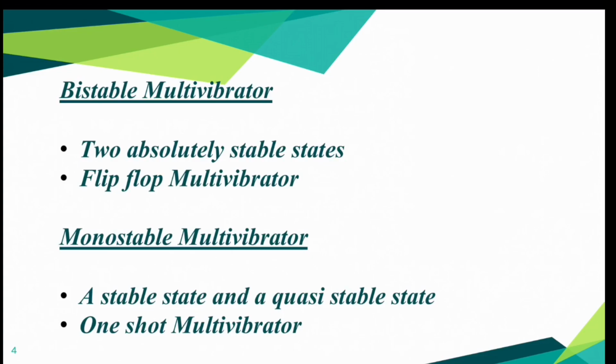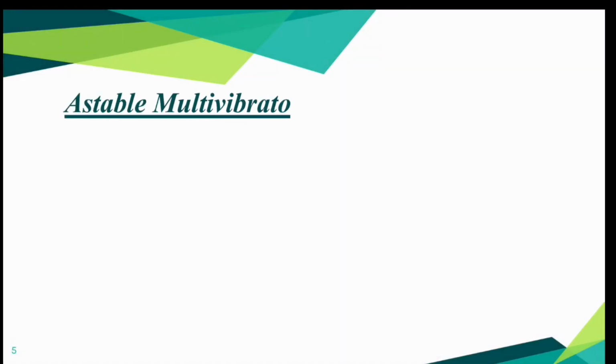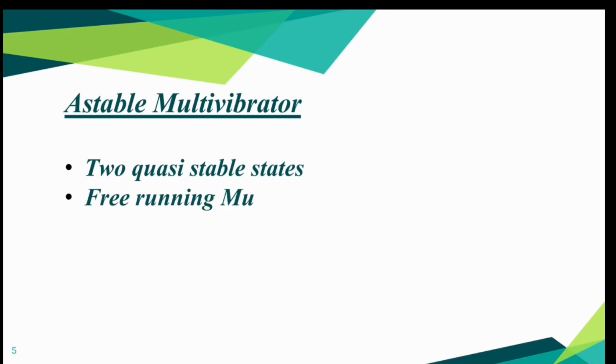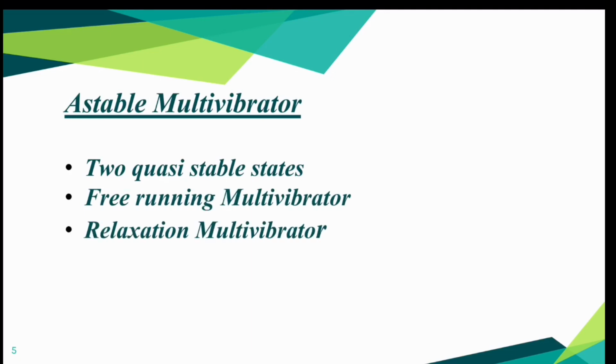So let me now take you to astable multivibrator. It has 2 quasi-stable states, which means no stable states. It toggles between one state and the other without the influence of any external control signal. In fact, square wave generator, free-running multivibrator, and relaxation multivibrator are other names for this particular type of multivibrator.